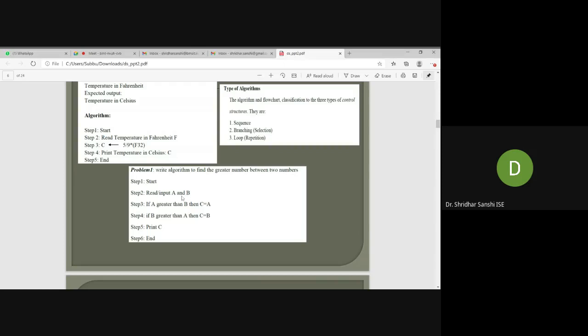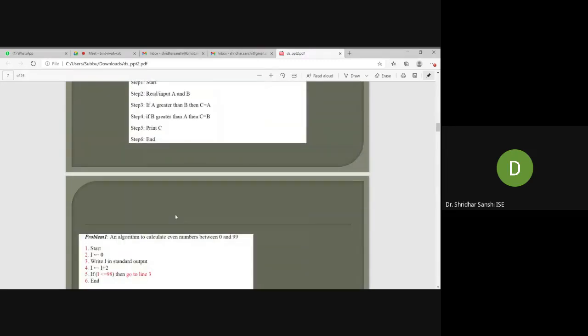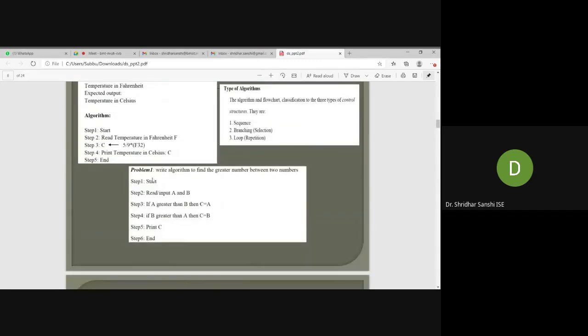So that's what we call a branch instruction. We are selecting some of the steps to be executed and some of the steps will not be executed. Fine. We'll see some other problems.